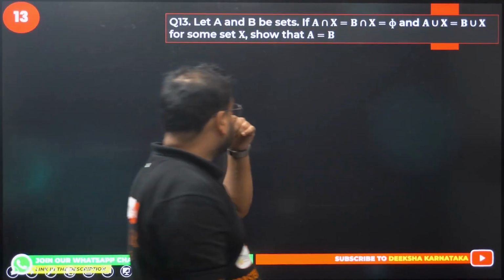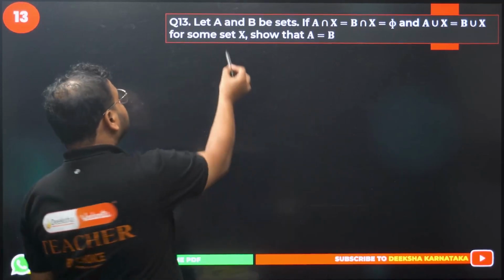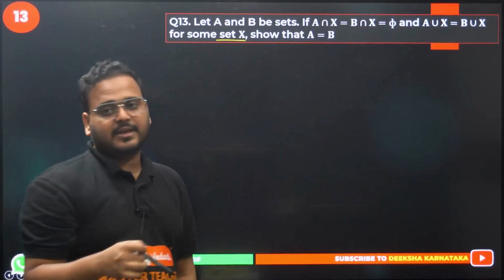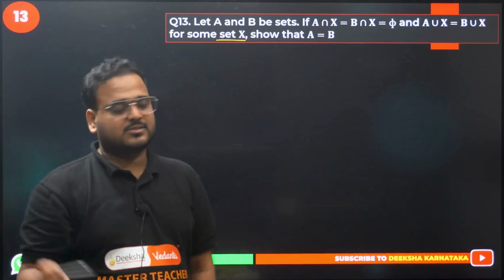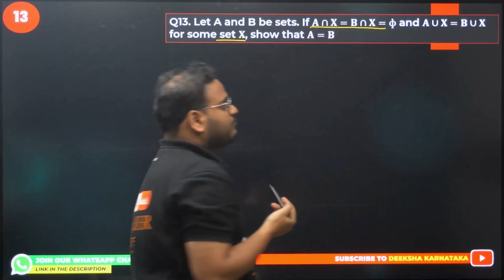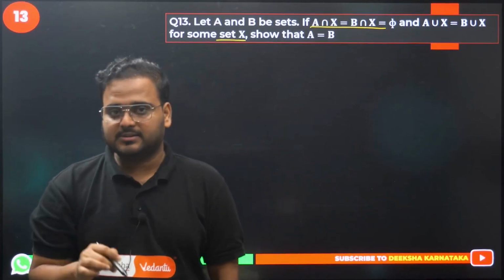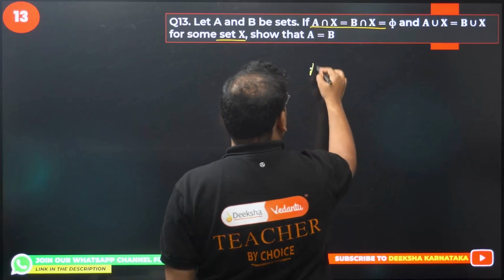Let A and B be sets, and there is another set X also. The intersection of set X with A and of set B with X is equal, and it's equal to the null set. They are saying that. Now they are saying A union X is equal to B union X. Alright, let's continue.